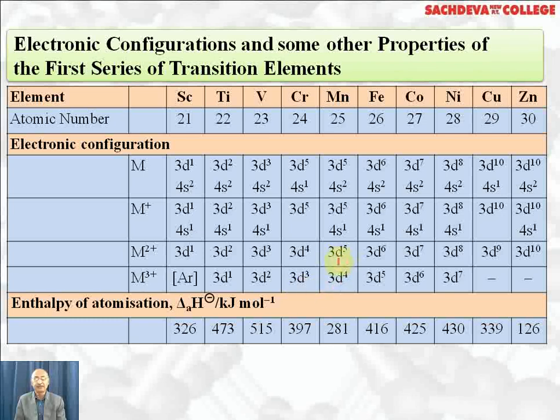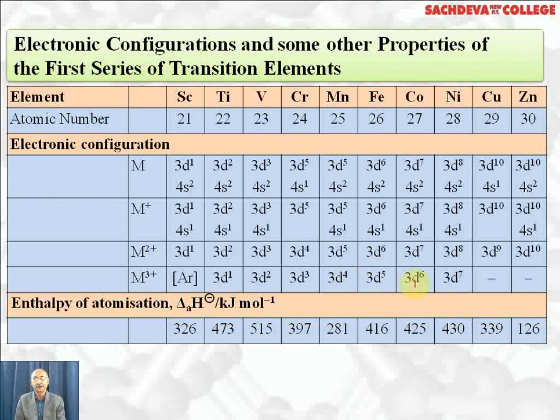Mn plus 2 is quite stable because it has 3d5 electronic configuration, and that is why its third ionization energy is extremely high. Manganese can show oxidation state up to plus 7 by sharing all the electrons of d orbitals. It cannot lose 7 electrons, but it can share 7 electrons and show plus 7 oxidation state. Iron predominantly shows plus 2 and plus 3 oxidation state. No doubt plus 3 oxidation state is most stable because it has got half-filled d orbitals.